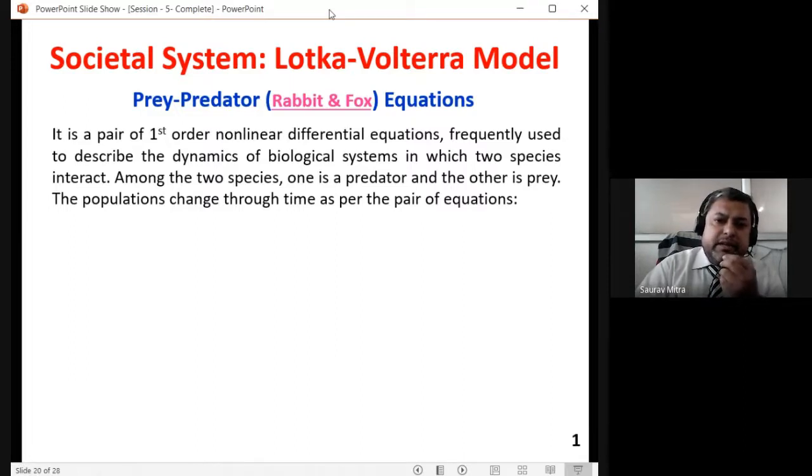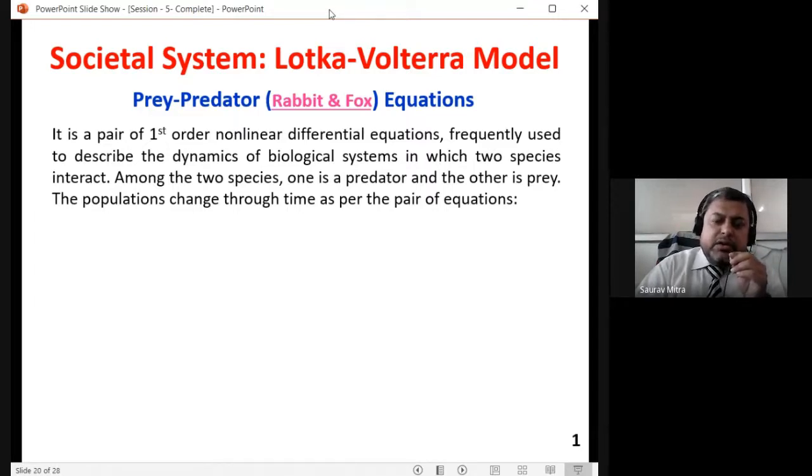I will explain some of the model equations, how the equations are developed in a socio-economic system. It is also called a societal system. A very easy example: suppose there are 1,000 seats for a post, and 1 lakh people are competing for it.